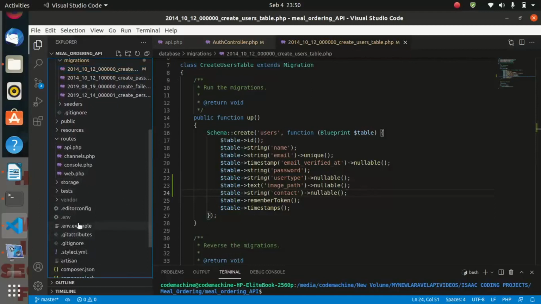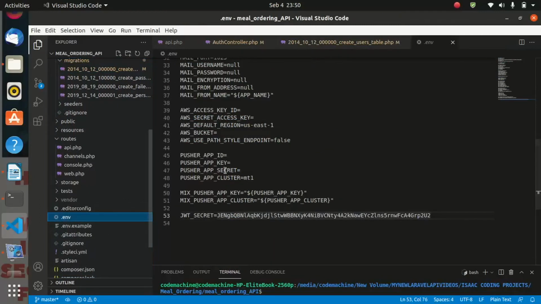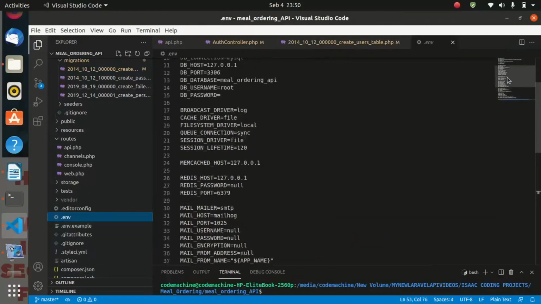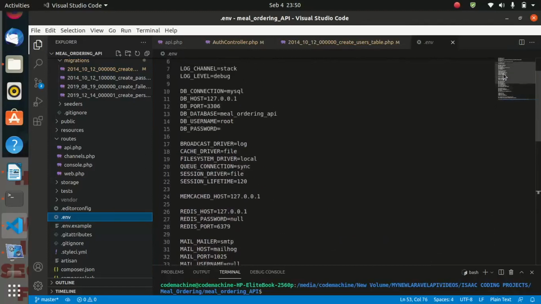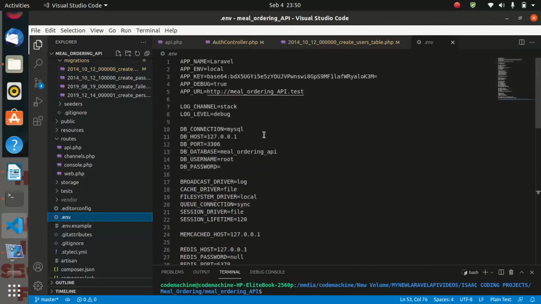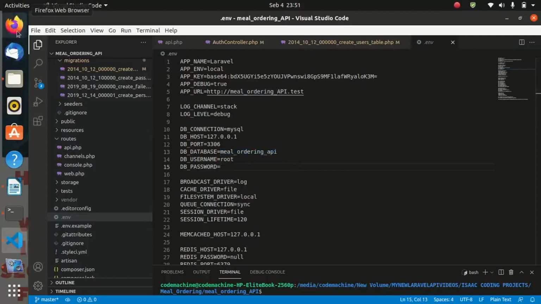Let's move into the .env file. And inside the .env file, we are having, by default, our database is mail ordering API. You can change this one or you can go with this one. With user root, and we're having no password. So let us first create this database before we make the migrations.